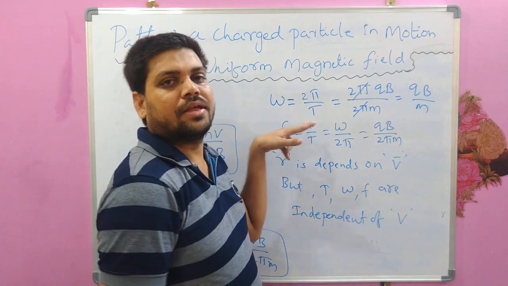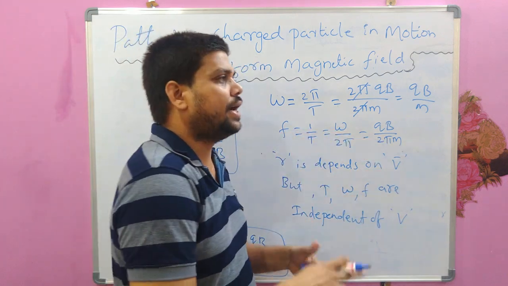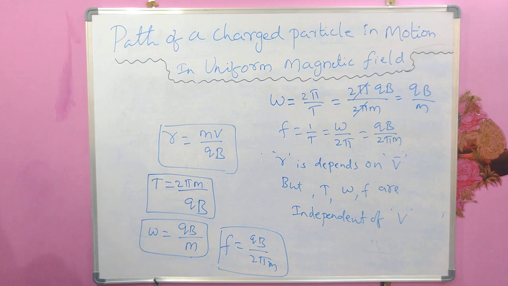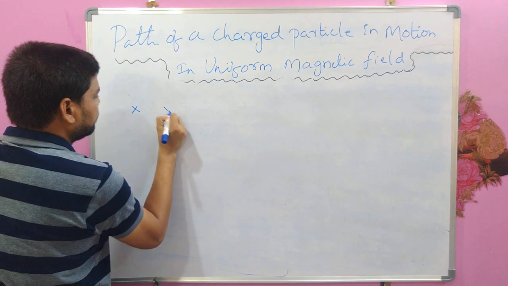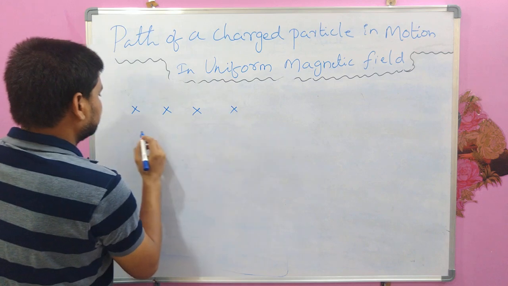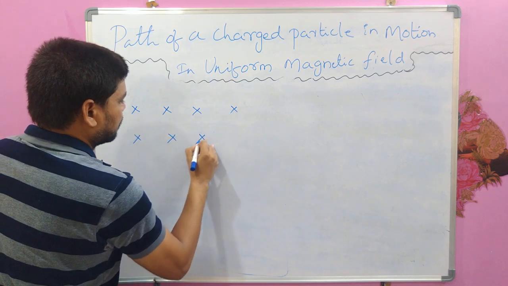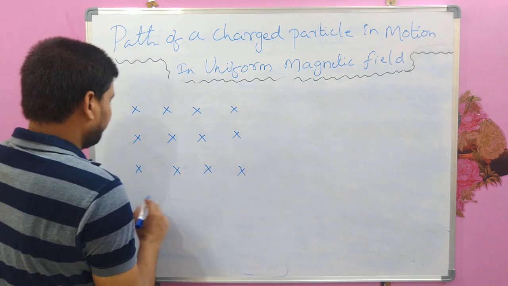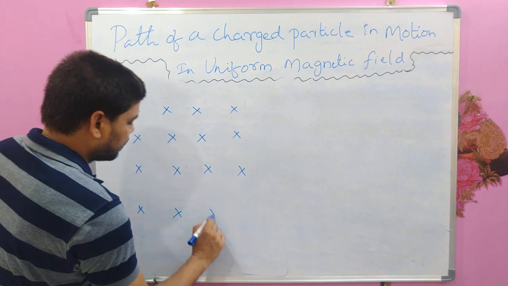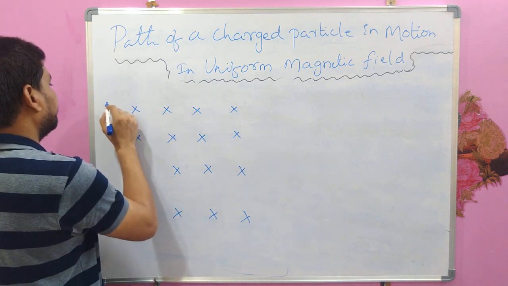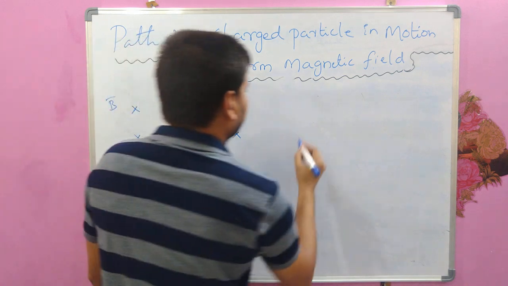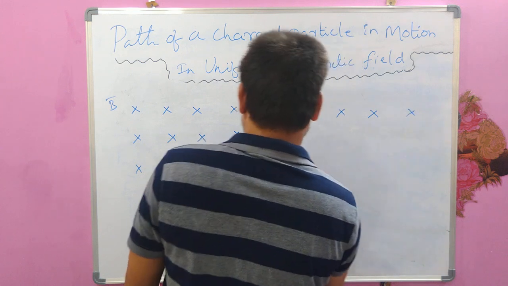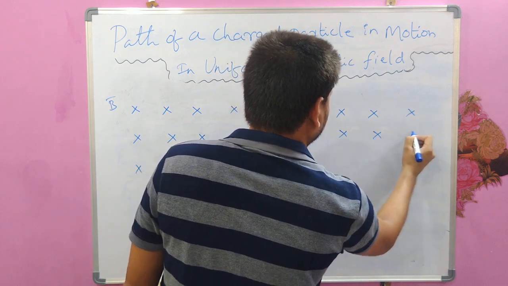So based on this, let us try to write some noteworthy points. One of the noteworthy points, for example: consider a magnetic field. As I said in the last lecture, the cross symbol represents that the magnetic field direction is inwards. This is the magnetic field direction, inwards, and it is a uniform magnetic field, the same magnitude and the same direction everywhere.